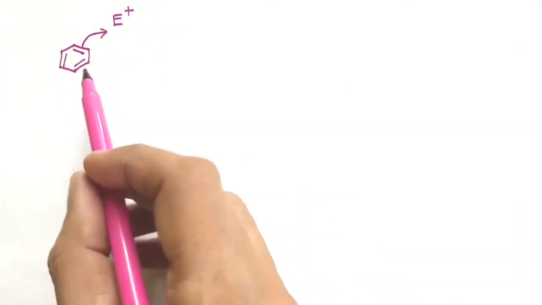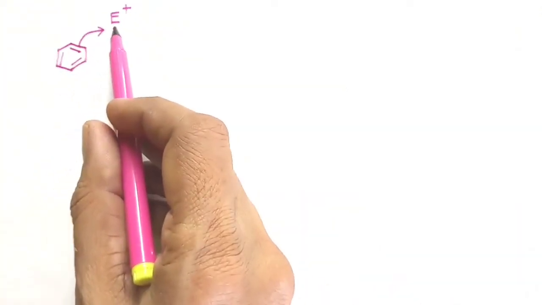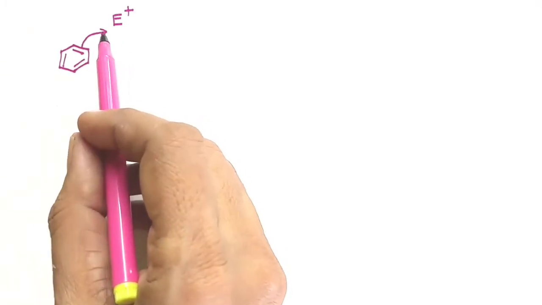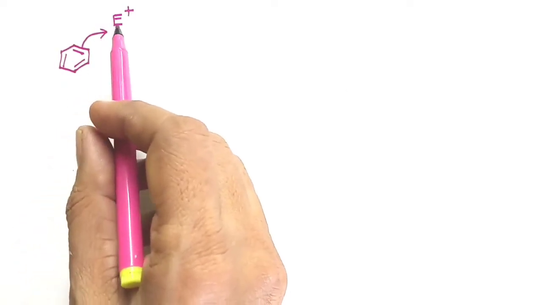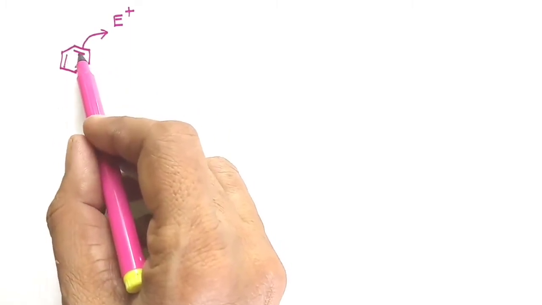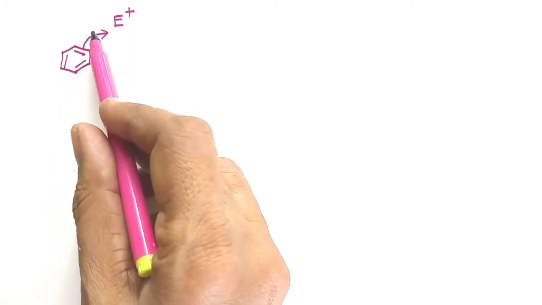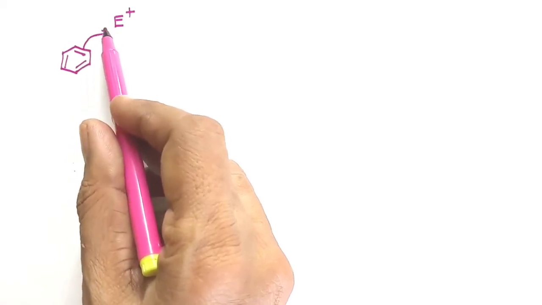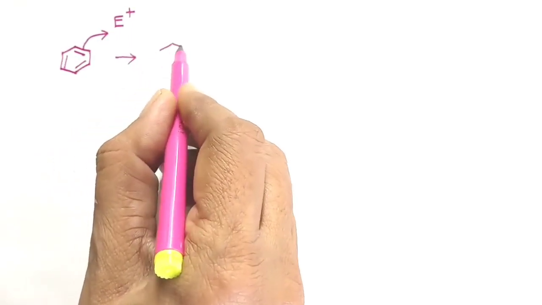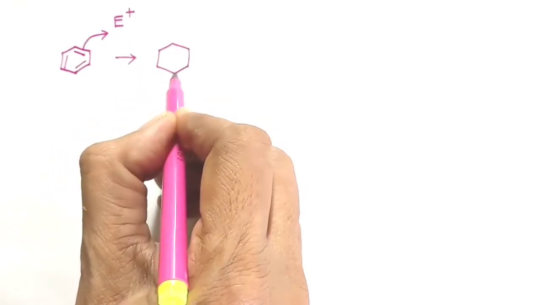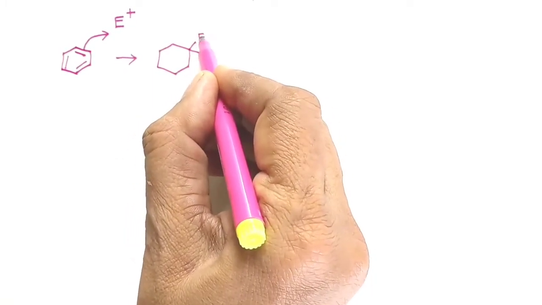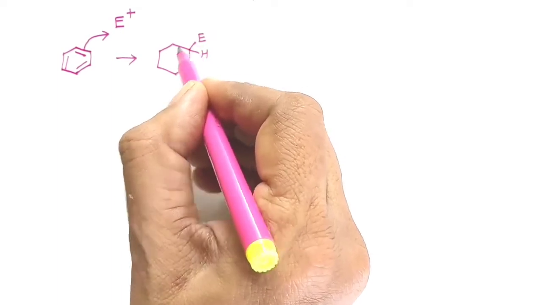When benzene is subjected to an electrophile, as we know very well, the electrophile is a positively charged species. When benzene approaches this electrophile, or vice versa, the pi electron pair from any bond is utilized for the bond formation between the two, and therefore it gives rise to the species where the hydrogen is still there and there is a bond formation between the benzene and the electrophile.